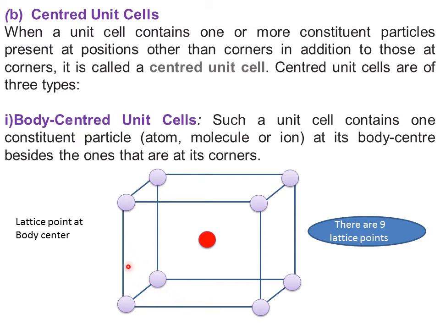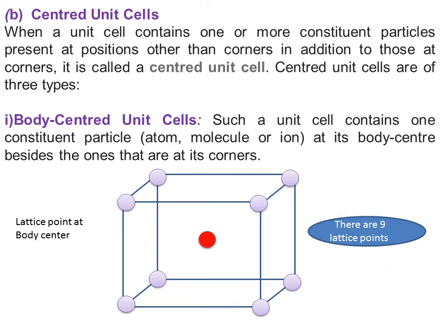Why is it body centered? It is a body centered unit cell because it contains lattice points at the corners, and one more lattice point is present at the center. I have just made it colored, but they are the same lattice point, dear student. So in a body centered unit cell, lattice points are present at the corners. How many corners are there? 8 corners are there. Then how many lattice points are present at the corners? 8 lattice points. So one more lattice point is present at the center. So totally in a body centered unit cell there are 9 lattice points.